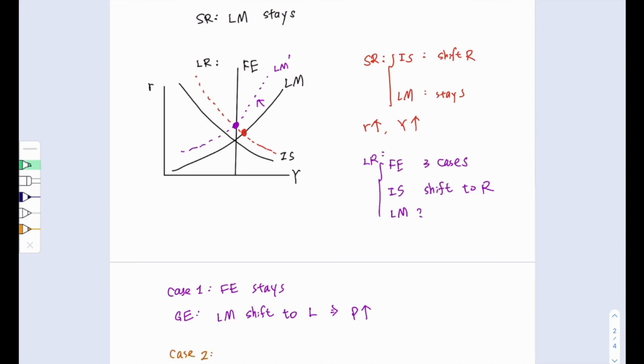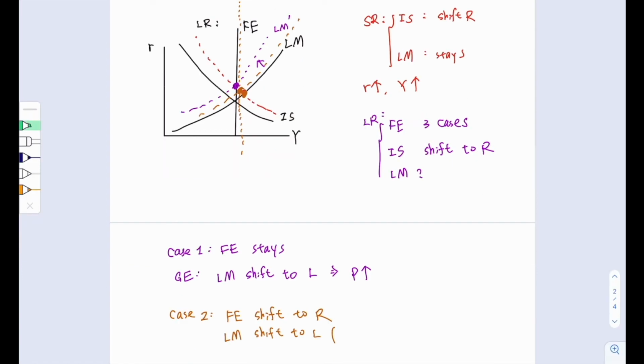Now let's look at the second case, that the full employment line shifts to the right. If the full employment line shifts to the right and the shift is small, so that it crosses to the left of the new intersection of the IS and LM curve, that is this point here, then the LM curve still needs to shift to the left such that it will cross the intersection of the full employment line and the IS curve, which implies the price needs to increase if the full employment line shifts only a little bit.